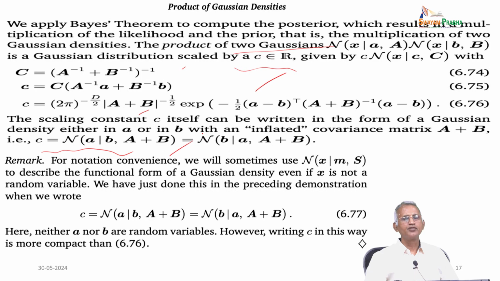We will sometimes use N(x | m, S) to describe the functional form of the Gaussian density, even if x is not a random variable. We have just done this in the preceding demonstration when we wrote c equal to N(a | b, A plus B), equal to N(b | a, A plus B). Hence, neither a nor b are random variables. However, writing c this way is more compact than equation 7-6.